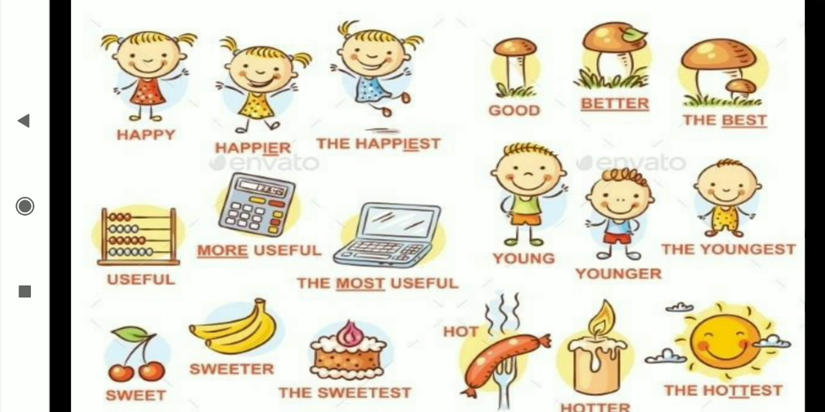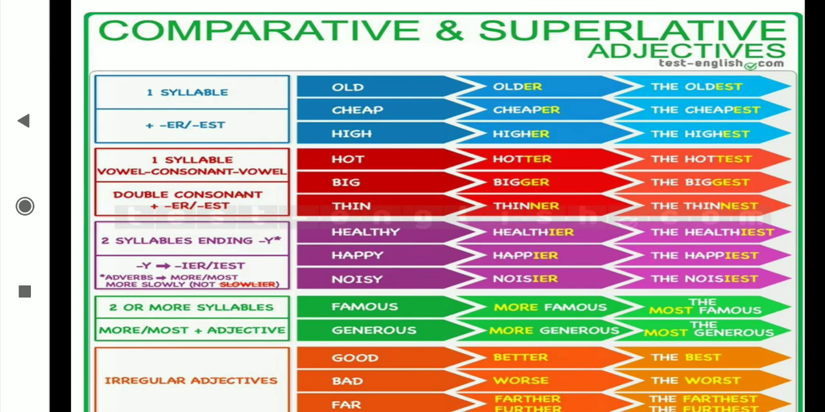Happier, more useful, sweeter, better, younger, hotter. These are the comparative. And superlative: the happiest, the most useful, the sweetest, the best, the youngest, the hottest. These are coming for the superlative. Okay. Now this second chart also you are going to write down like before only.